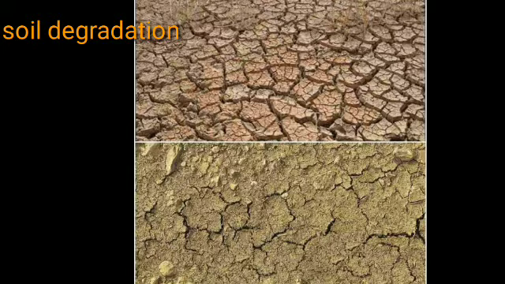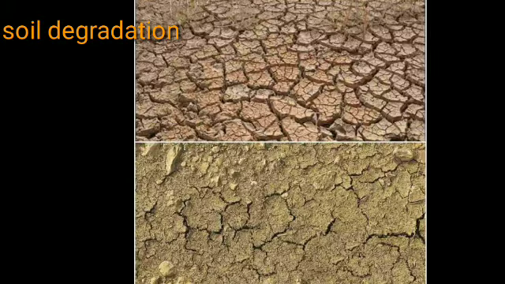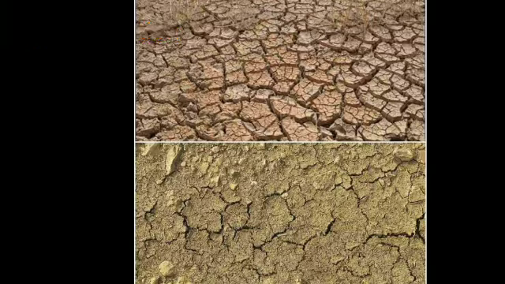So understood students, what is soil erosion and soil degradation? When the top layer of soil gets washed away due to wind or water, it is called soil erosion. When the quality of soil gets reduced due to excessive irrigation, chemical fertilizers, insecticides or pesticides, this is known as soil degradation. Understood students? Now let's see what is soil conservation.